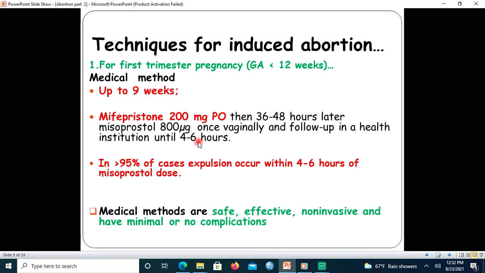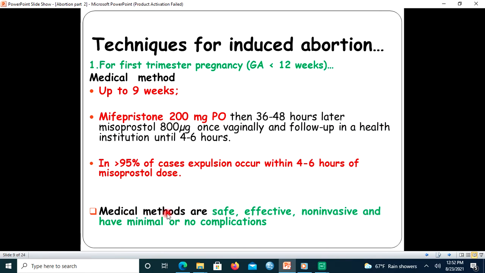The reason we need to follow the woman in the health facility for 4 up to 6 hours is that in greater than 95% of cases, the expulsion of the product of conception occurs within the first 4 to 6 hours after taking this dose. So there is no need to repeat the dose. Only one dose is enough. That means in 95% of cases expulsion occurs within this time.